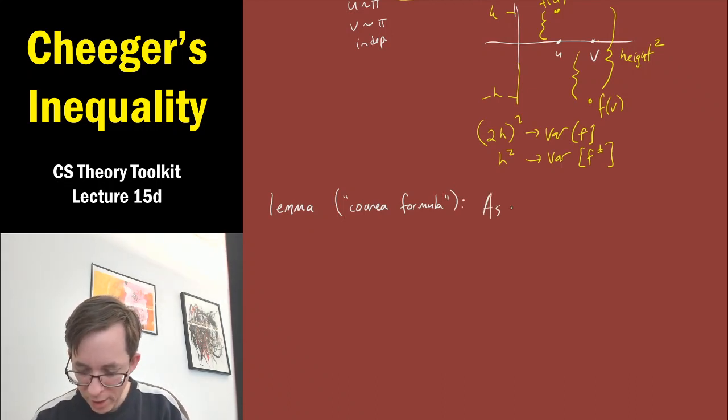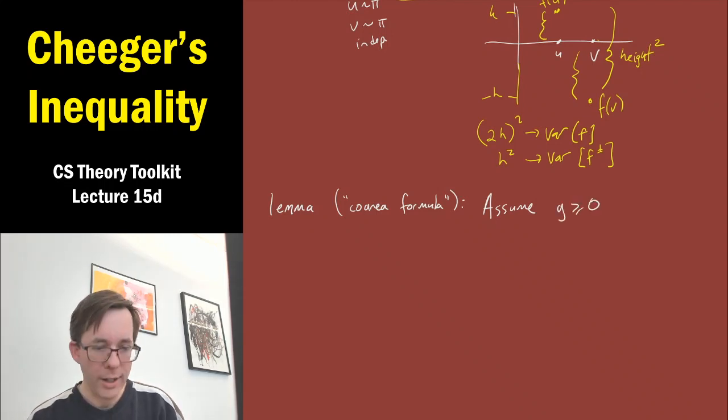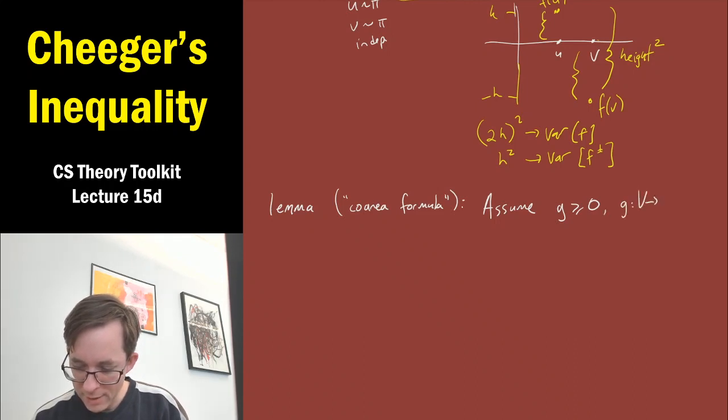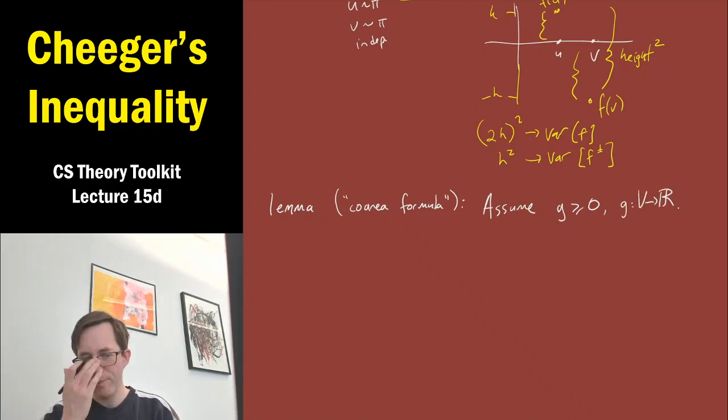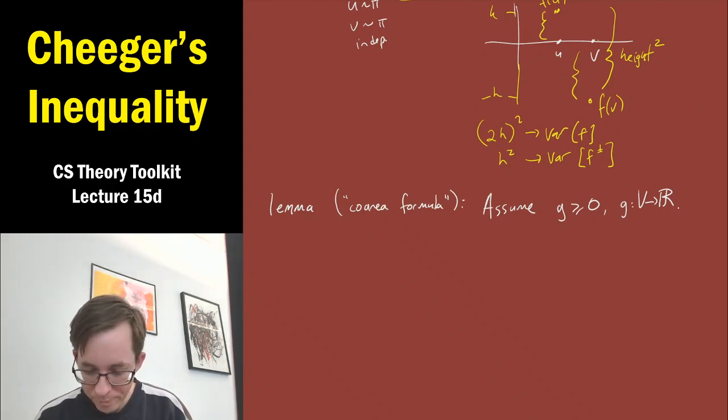Let's assume you have a convenient function g. Actually, we don't even need convenient. We just need it to be non-negative. Okay, so we have some function on the vertices that's non-negative. Then, okay, this is the content.